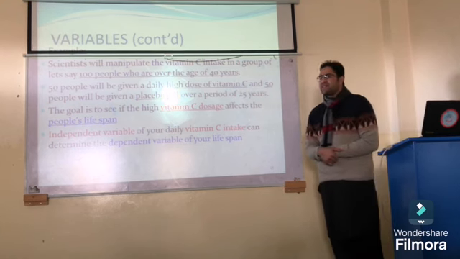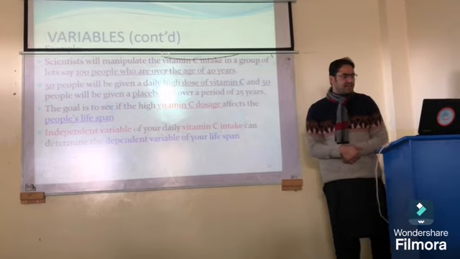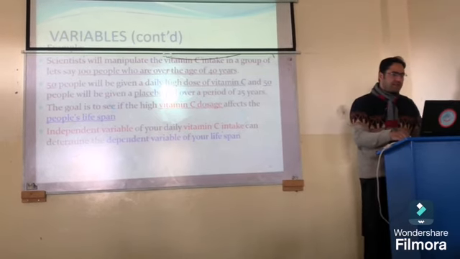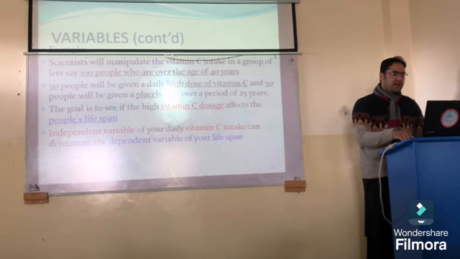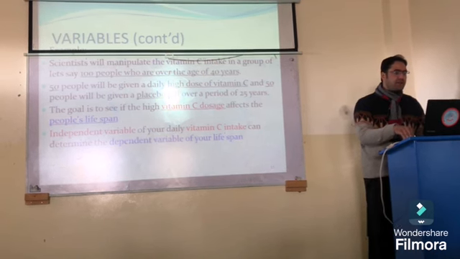Now, all this, the working of vitamin C: vitamin C is the independent variable, and the lifespan is the dependent variable.